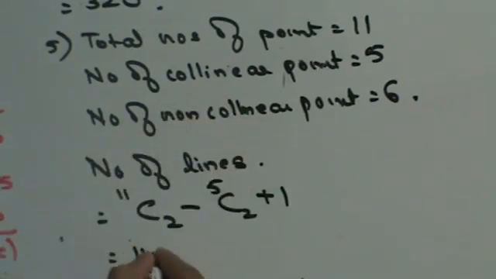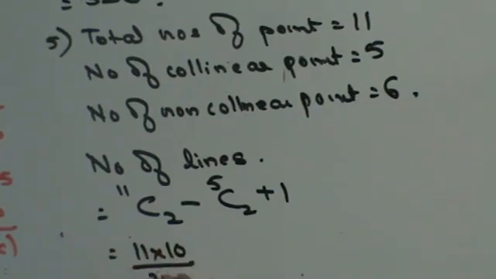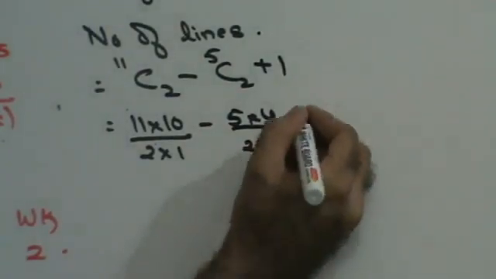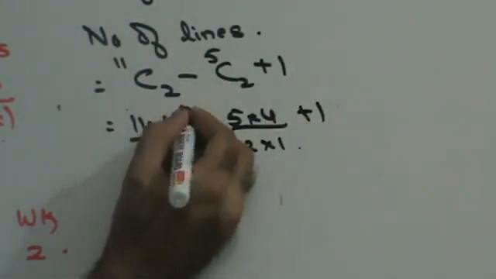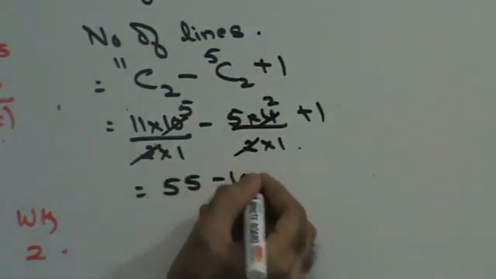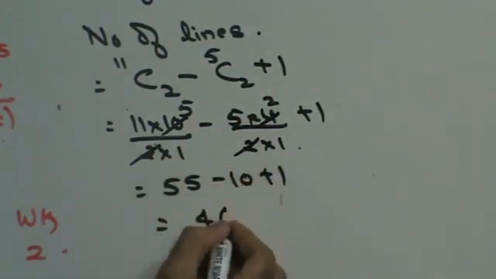So this is 11 into 10 upon 2 into 1, minus 5 into 4 upon 2 into 1, plus 1. 55 minus 10 plus 1: 45, 46. There are going to be 46 lines that can be formed with these many points.